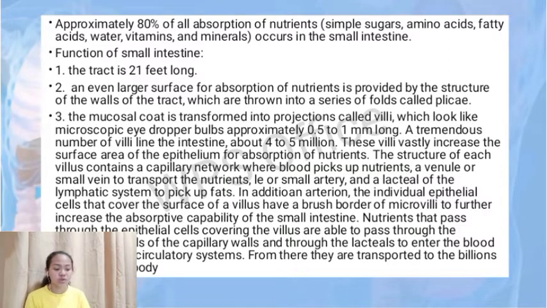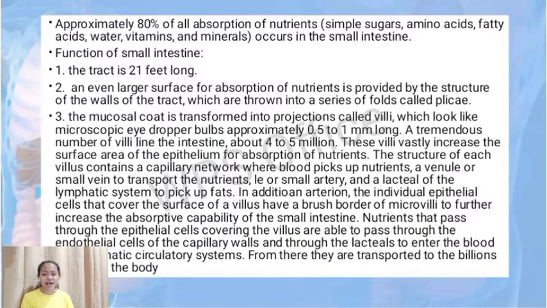Nutrients that pass through the epithelial cells covering the villus are able to pass through the endothelial cells of the capillary walls and through the lacteals to enter the blood and the lymphatic circulatory system. From there, they are transported to the billions of cells in the body. So that is the small intestine, where most of the absorption and digestion occurs.